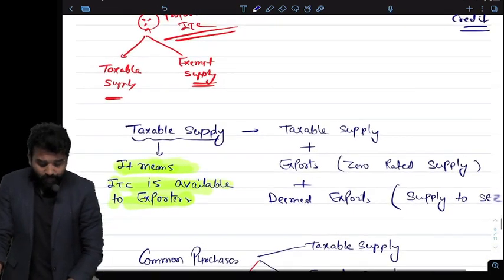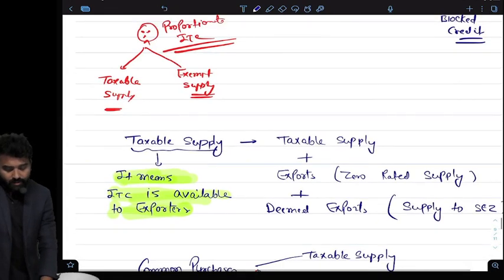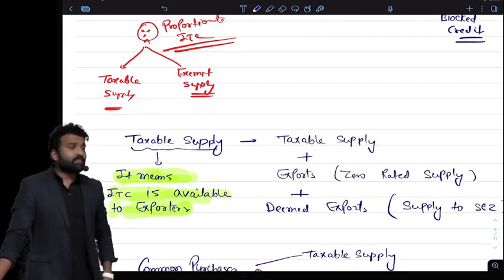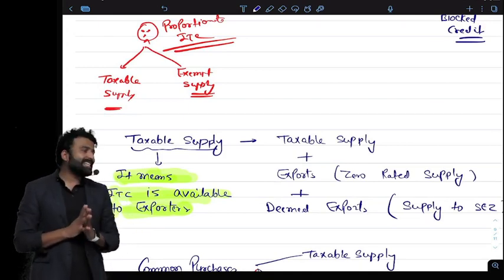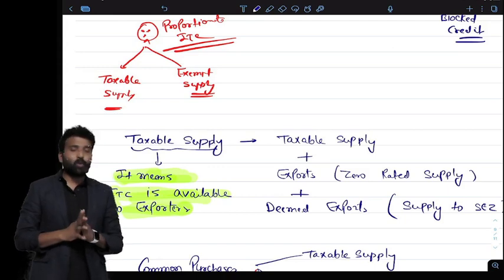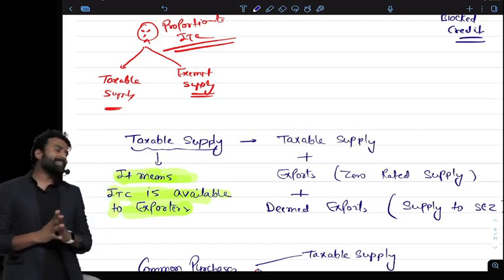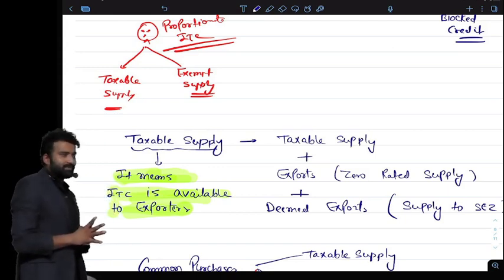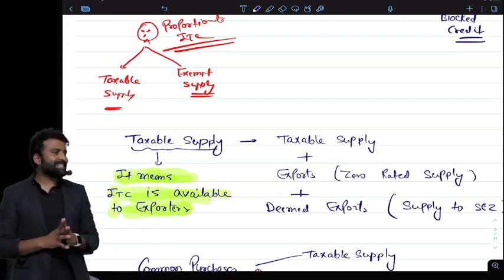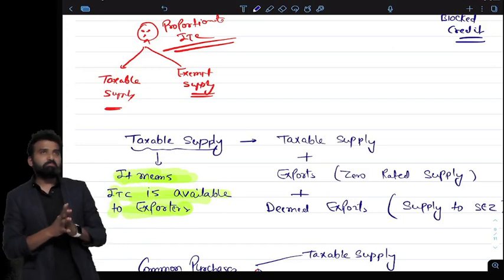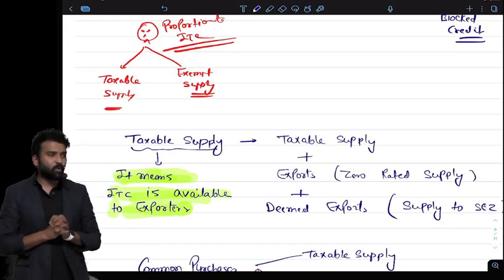But one more important thing. It is for the exporters. Listen very carefully. My question is for all of you. Whether GST is leviable on export or not? On export, do we have to pay GST, or we don't have to pay GST on export?